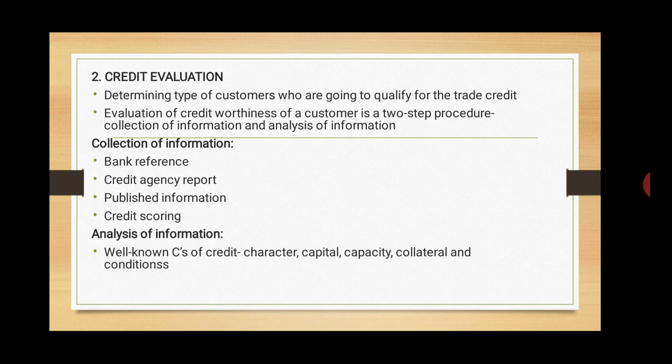So there are certain sources which can provide sufficient information about the credit worthiness of a customer. They can be bank reference, credit agency report, published information, or credit scoring. Bank reference means that though banks can be reluctant to give financial information about their customers, sometimes they have to represent the customer's financial position. The customer may also be required to ask his bank to provide the required information in this respect. Second, the credit agency report.